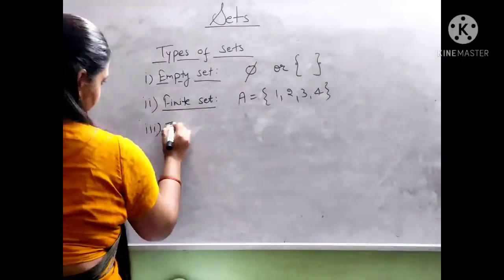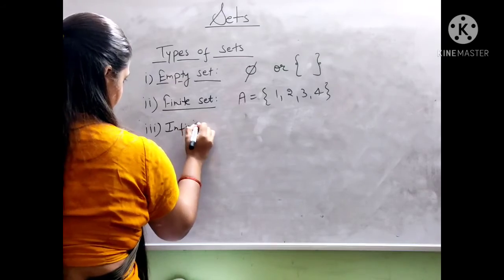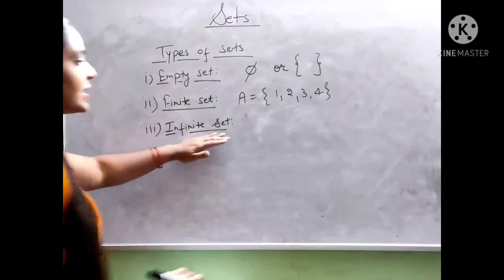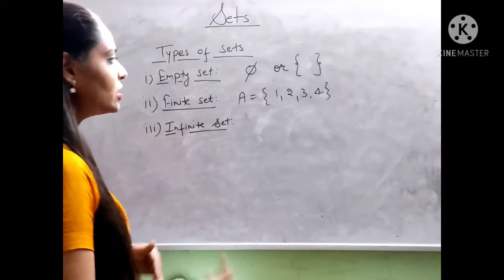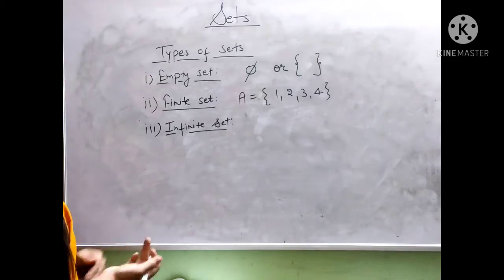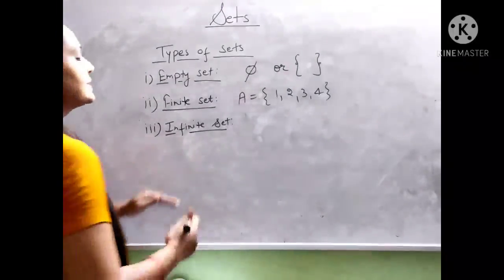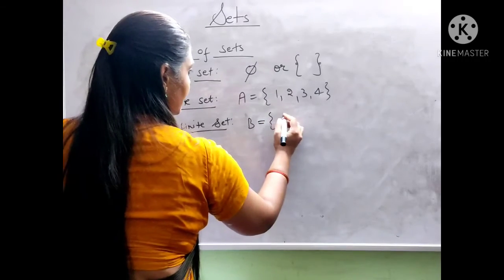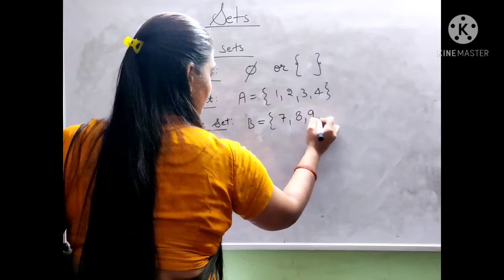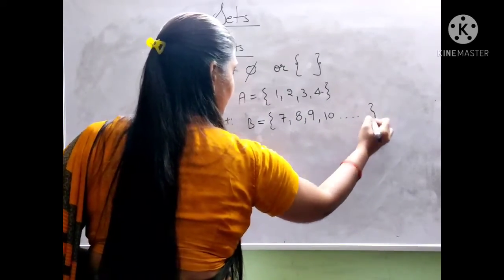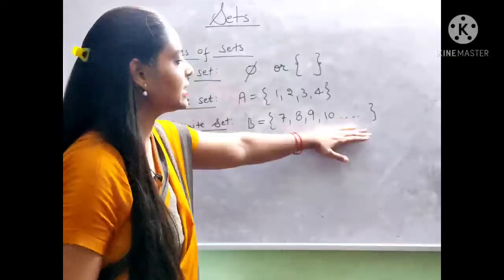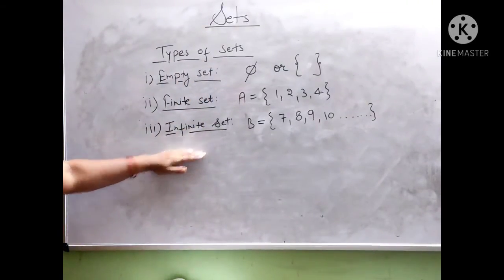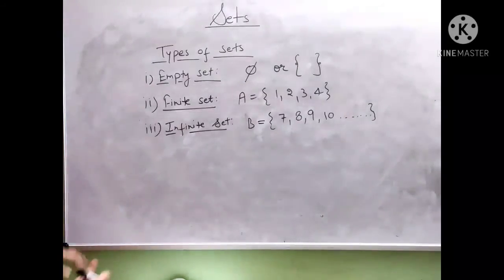The next one is the infinite set. A set in which there is no definite number of elements is called an infinite set. Let's take an example. B is a set having the elements, so we don't know how many elements are there. So this type of set is called an infinite set.